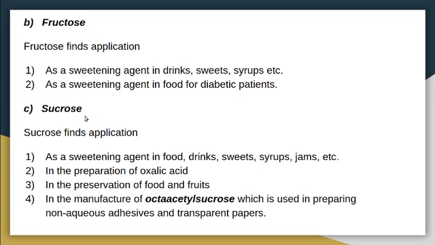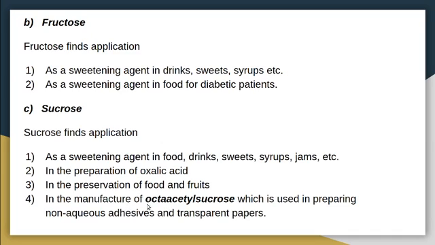Then next application is that of sucrose. It is a sweetening agent in food, drinks, sweets, syrups, jams, etc. Then in the preparation of oxalic acid, sucrose is used. Next application is in the preservation of food and fruits.